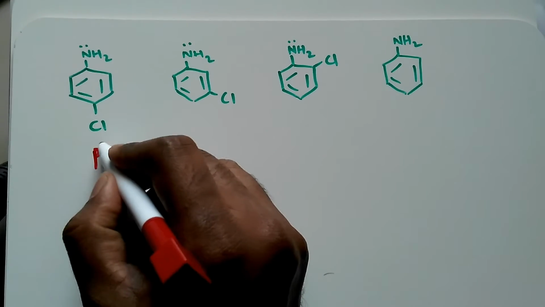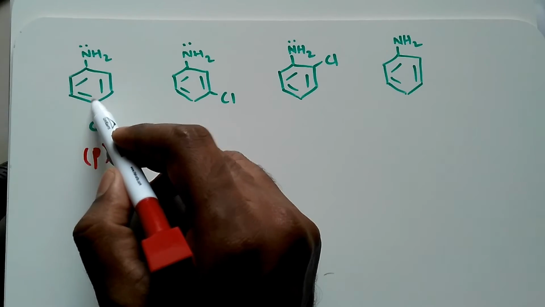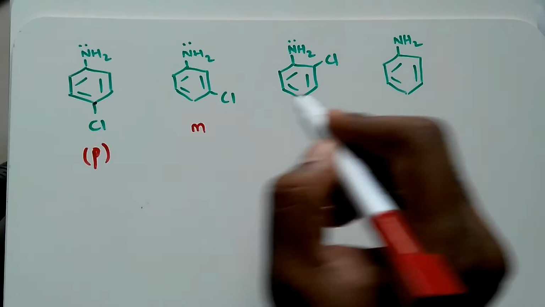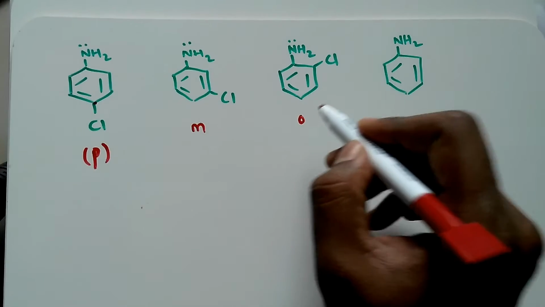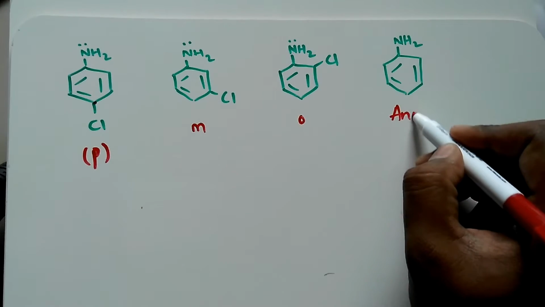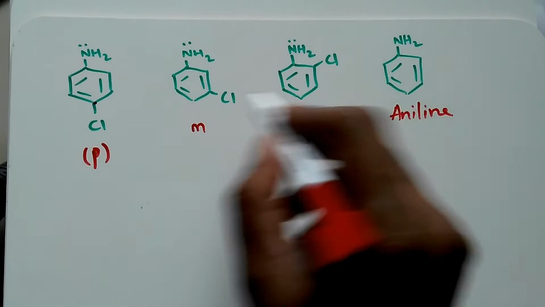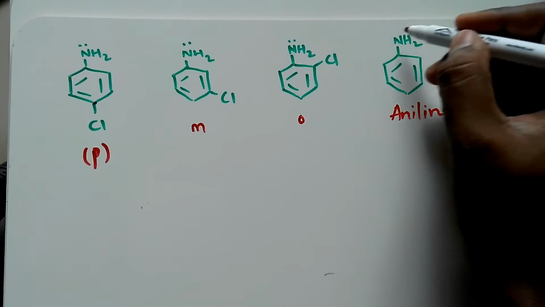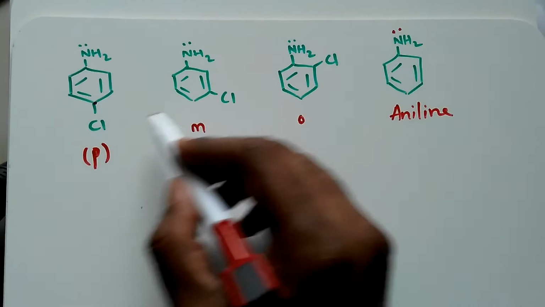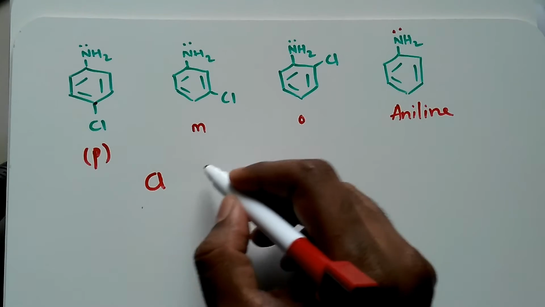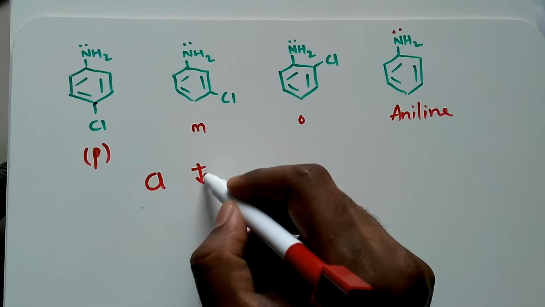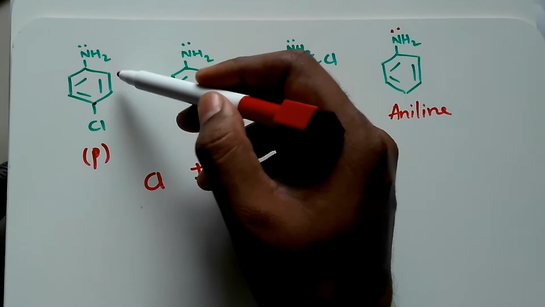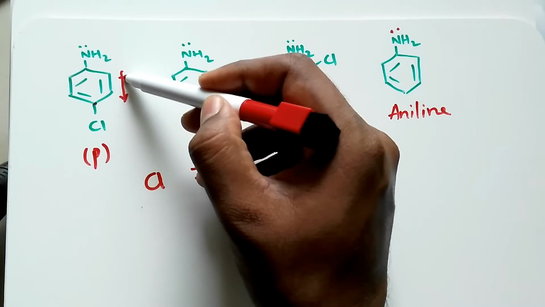This is parachloroaniline, because it is at the para position. This is metachloroaniline, this is orthochloroaniline, and this is aniline. Now, which among these will be the better base, that we will check out. The chlorine group is an electron withdrawing group. It will withdraw the electron towards itself.